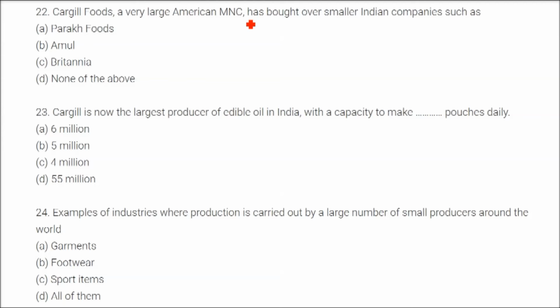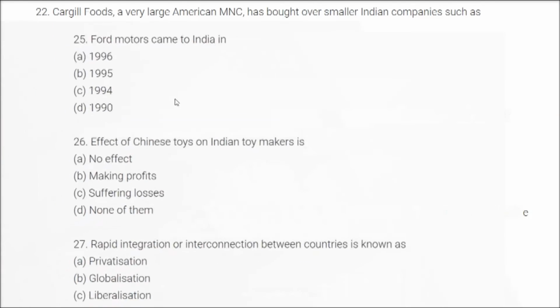Cargill Foods, a very large American MNC, has bought over small Indian companies like Parakh Foods. Cargill is now the largest producer of edible oil in India with a capacity to make how many pouches daily? 5 million. Examples of industries where production is carried out by a large number of small producers around the world are garments, foods, sports items, so all of them. 24 is D.